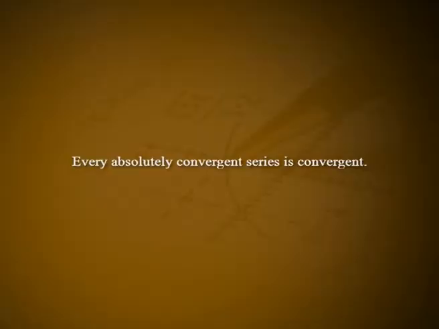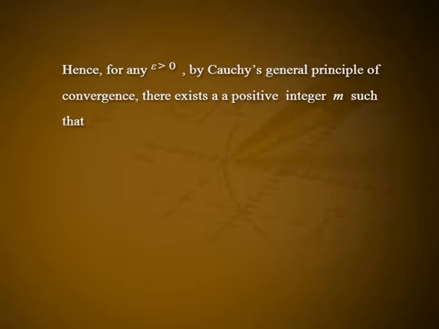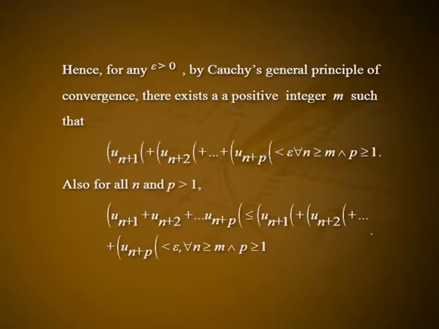Theorem. Every absolutely convergent series is convergent. Proof. Let summation un be absolutely convergent so that the series summation |un| is convergent. Hence, for any epsilon greater than 0, by Cauchy's general principle of convergence, there exists a positive integer m such that |un+1| + |un+2| + etc. + |un+p| is less than epsilon for all n greater than or equal to m and p greater than or equal to 1.